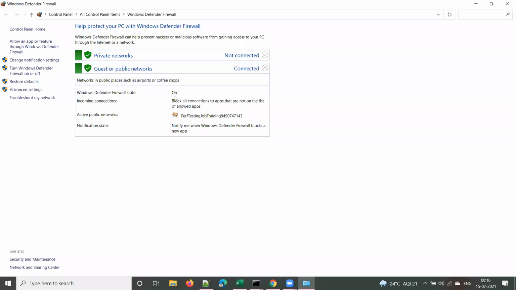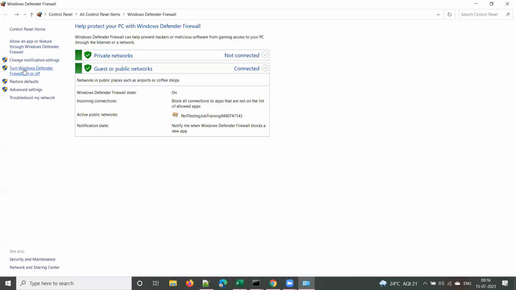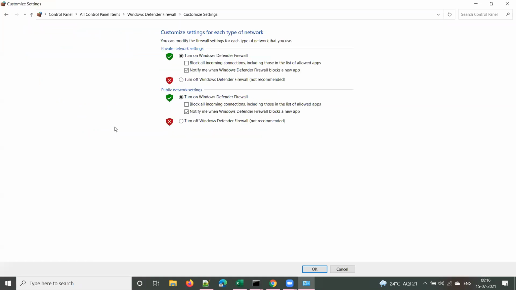This is what I actually want to show you, so this will be more clear. You can see here Windows Defender Firewall state is on. If you want to turn it off, on the left side you see 'Turn Windows Defender Firewall on or off'. You click on that, and you can turn it off if you want.